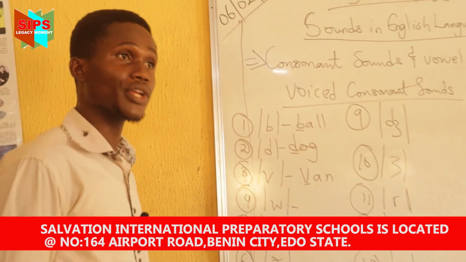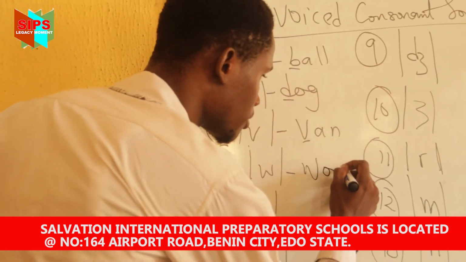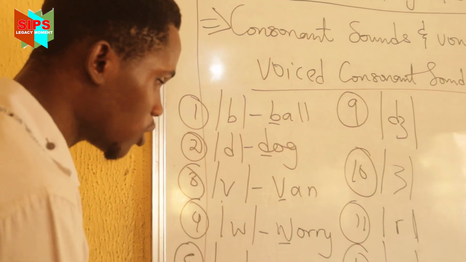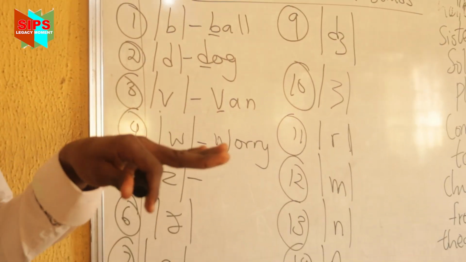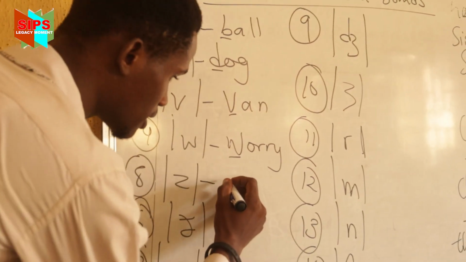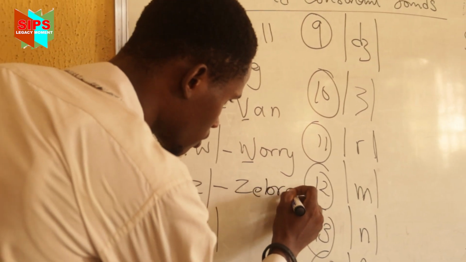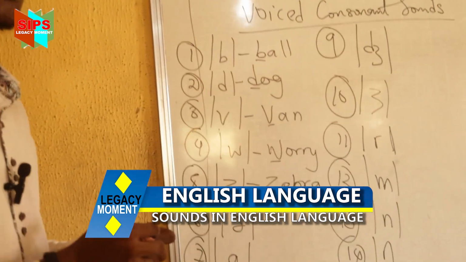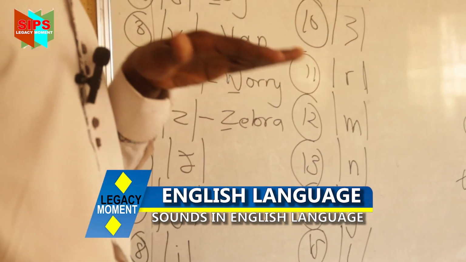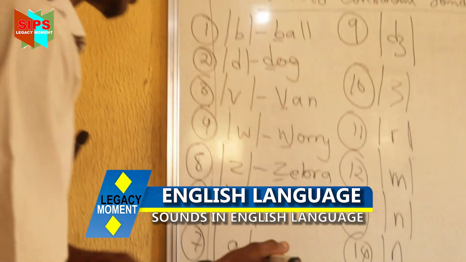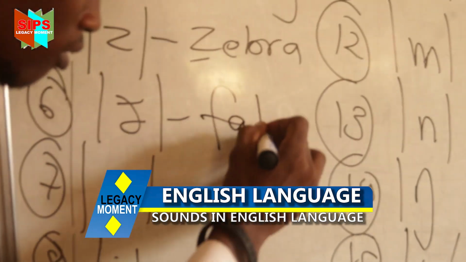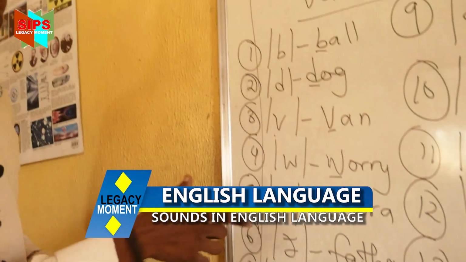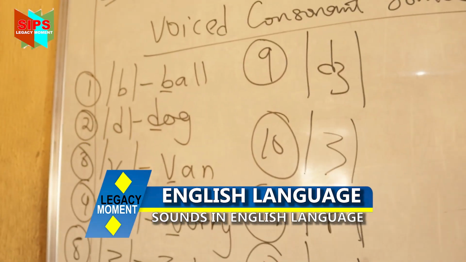As in worry. Yes, it's in water also. This one, we have it in zebra. Then we have, what is this sound? As in father. Father, the th, father, mother, brother.